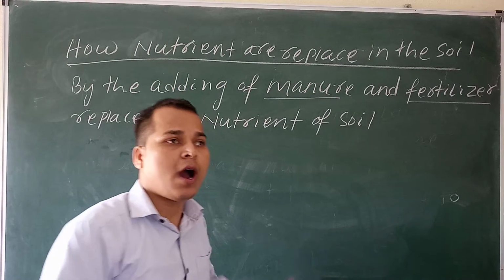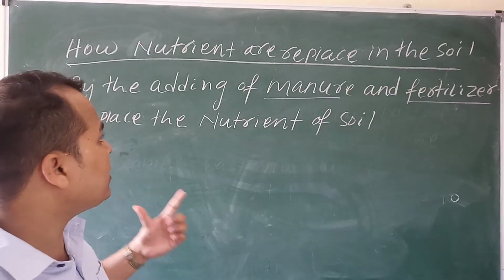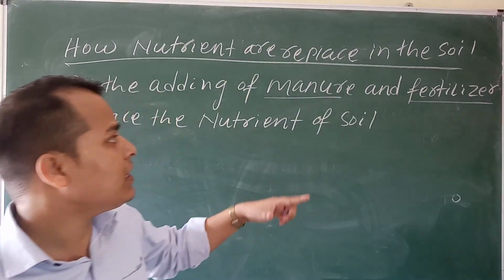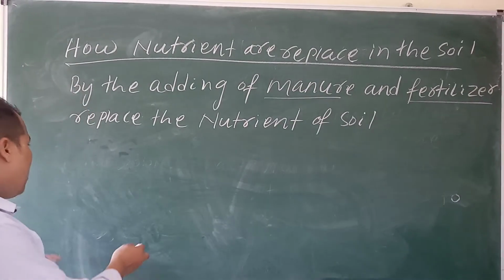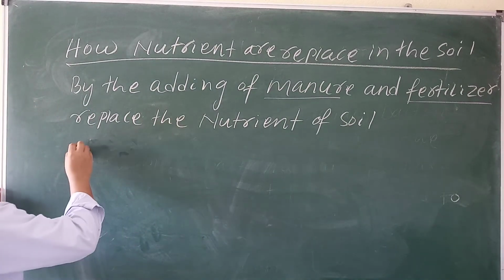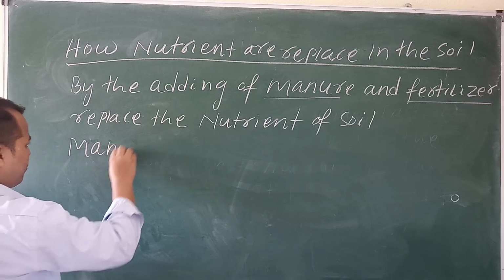Okay, so first we will discuss what is manure and what is fertilizer. First one is manure.